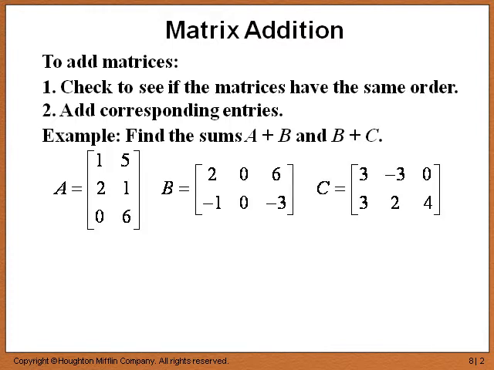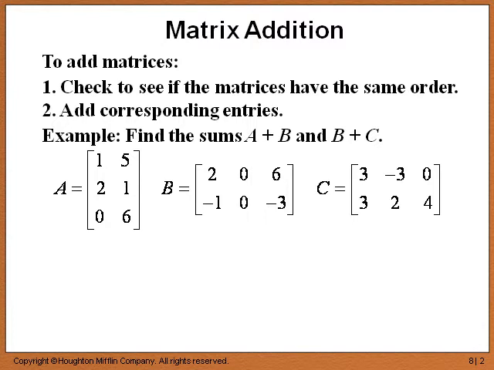So let's look at this example. Find the sums A plus B and B plus C. For the matrices, A equals 1, 5, 2, 1, 0, 6, B equals 2, 0, 6, negative 1, 0, negative 3, C equals 3, negative 3, 0, 3, 2, 4.